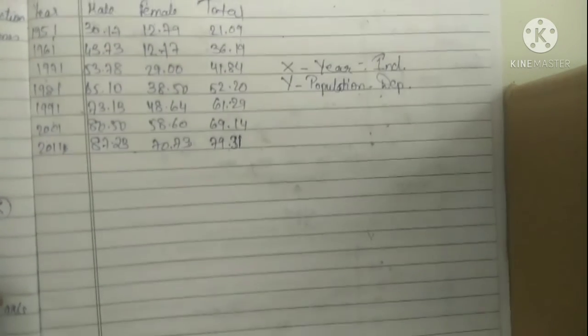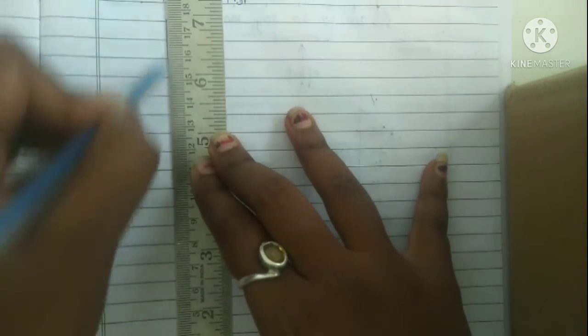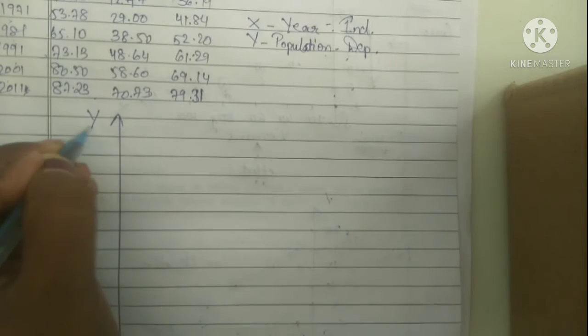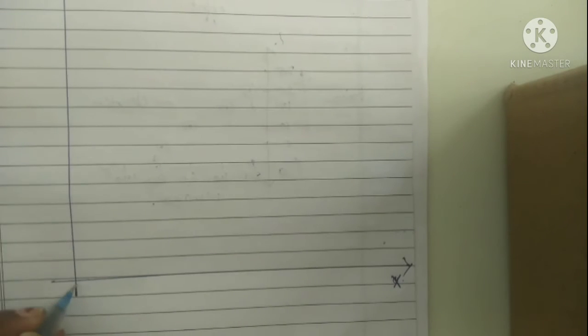So now it's time for drawing the portion. Now I am using the scale. I am going to teach you how you have to use the scale. First of all, randomly we will put the x-axis and the y-axis. I have used the scale for the x-axis and I am using the scale for the y-axis. Now you have to indicate the y-axis. Again we have to indicate here the x-axis, and the point of origin, which means the O.